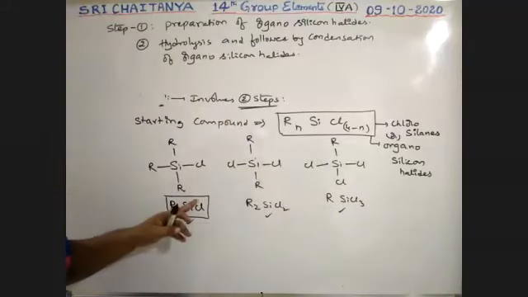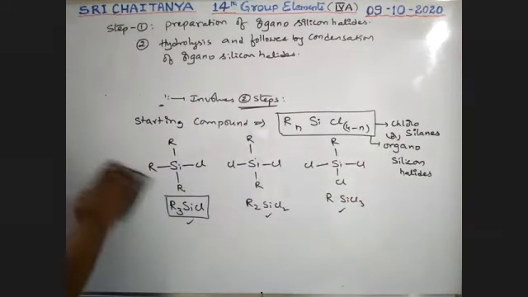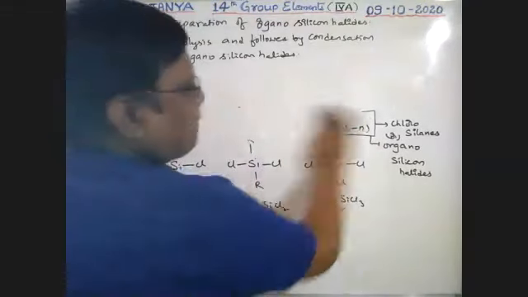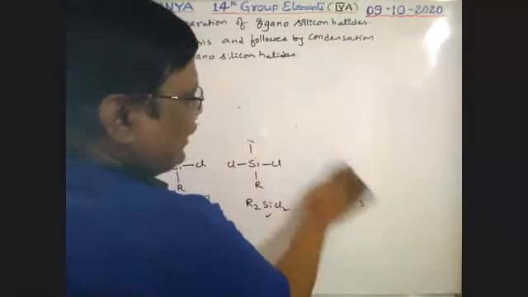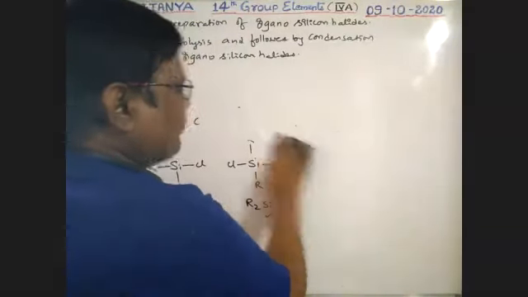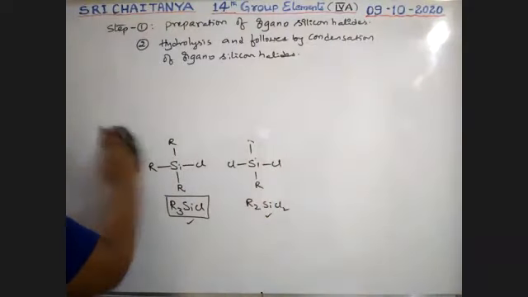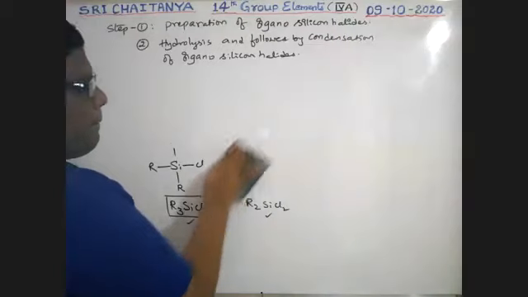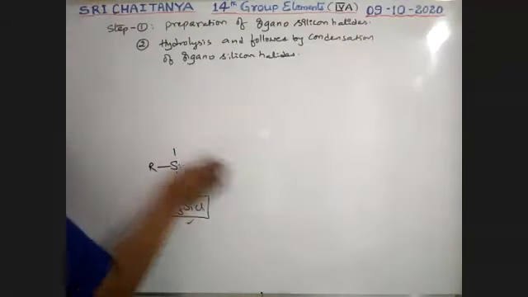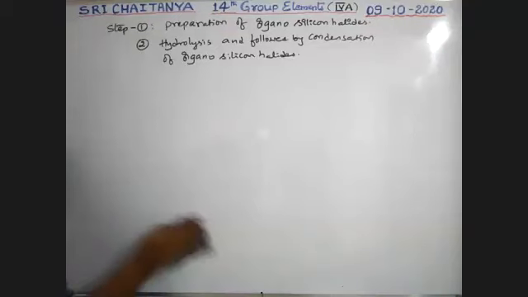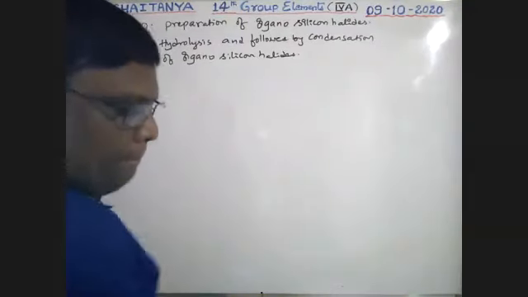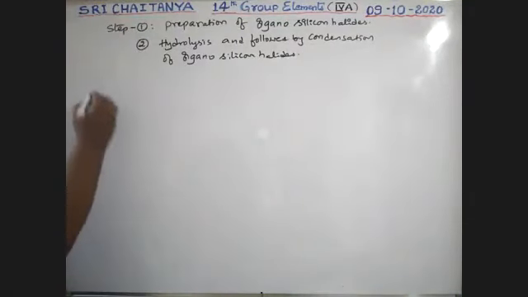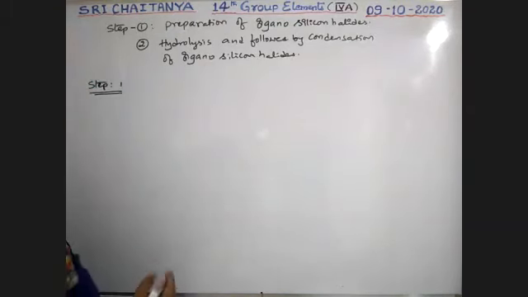So these are the starting compounds, boys. So how to prepare these compounds? See here. All these are organosilicon chlorides. Now I am trying to prepare organosilicon chlorides. So that is first one, step 1: silicon tetrachloride, SiCl4.